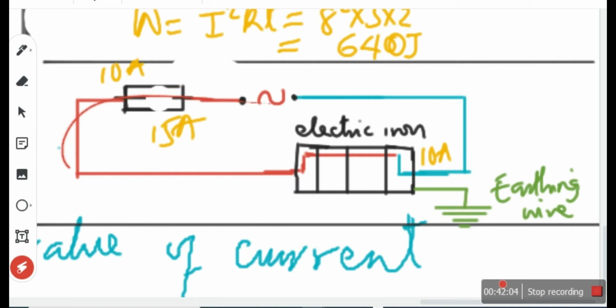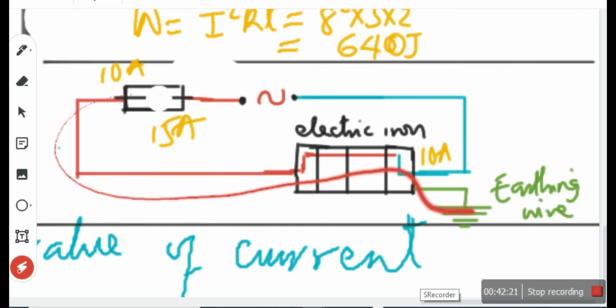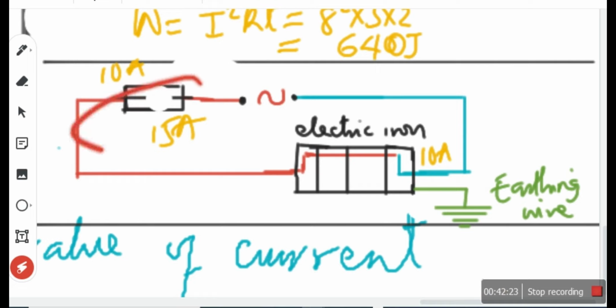Don't forget when we were doing static electricity, I told you that you can connect your hand to the body of the charged object and electrons can flow through your hand to the earth. All we need is for electrons to flow. It doesn't have to come back here. All we need is for it to flow.